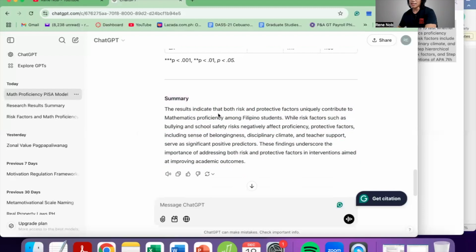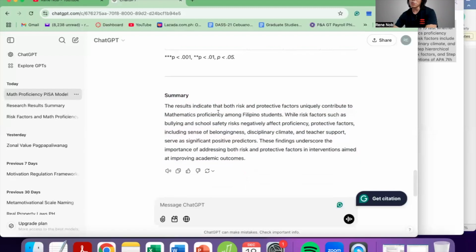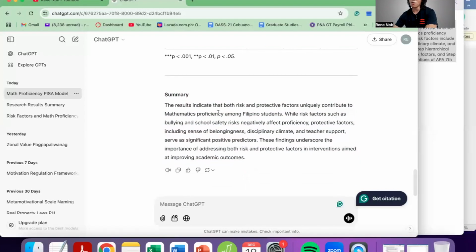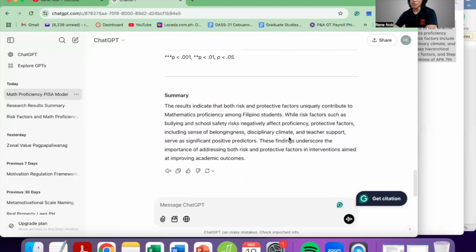The results indicate that both risk and protective factors uniquely contribute to mathematics proficiency among Filipino students. While risk factors such as bullying and school safety risk negatively affect proficiency, protective factors including sense of belongingness, disciplinary climate, and teacher support serve as significant positive predictors. These findings underscore the importance of addressing both risk and protective factors in interventions aimed at improving academic outcomes.